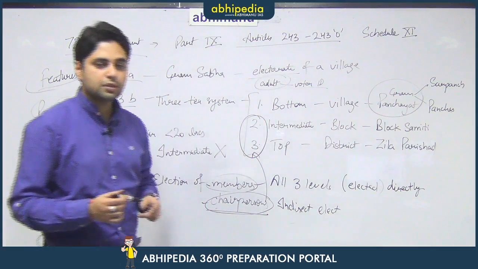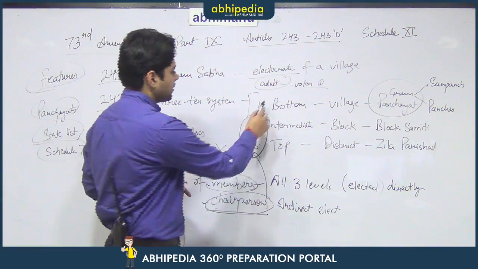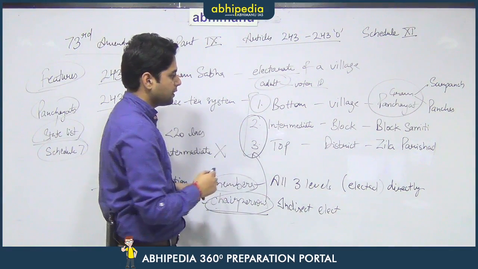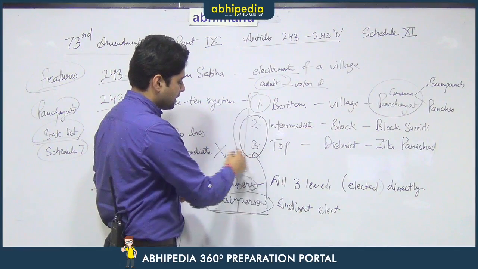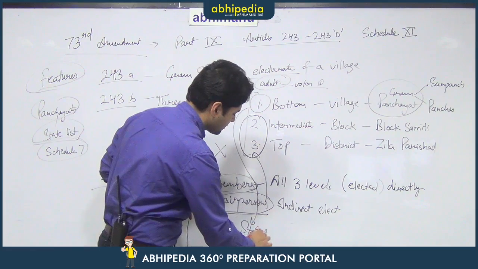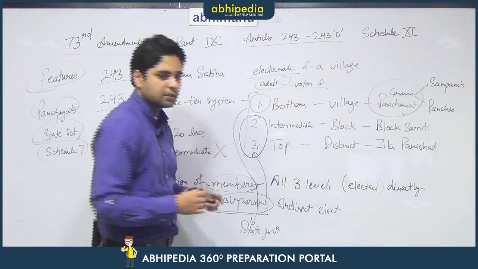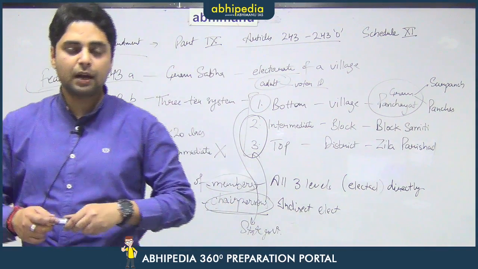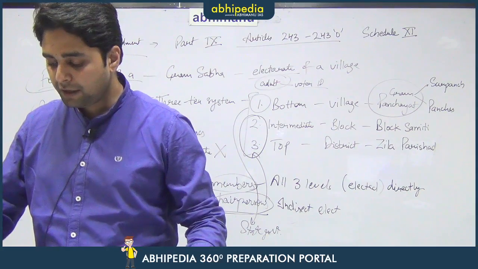But when it comes to the sarpanches, that is the chairperson of a gram panchayat, that is decided by the state government. So as the state government decides, in various states the sarpanches of gram panchayats are chosen in a different manner.